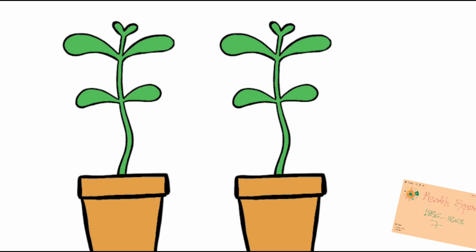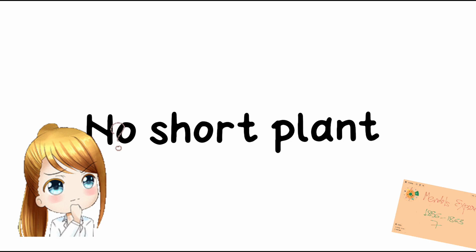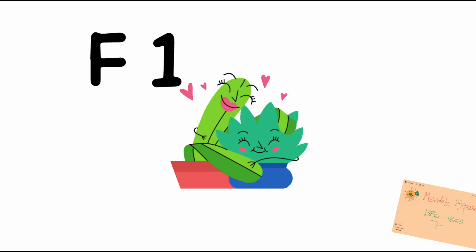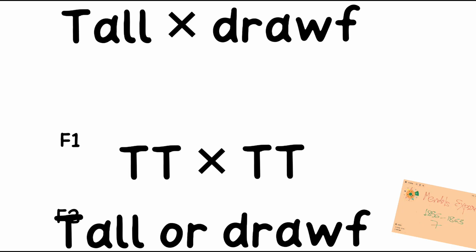Mendel observed that all the F1 progeny plants were tall like one of the parents, and none were dwarf. He made a similar observation for the other pairs of traits. So he found that the F1 always resembled one of the parents, and the trait of the other parent was not seen in them. Mendel then self-pollinated the tall F1 plants, and he found that in the filial 2 generation, the F2 generation, some of the offspring were dwarf. The character that was not seen in the F1 generation was now expressed.